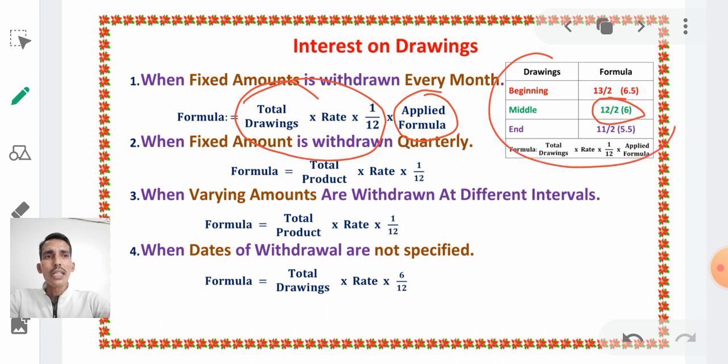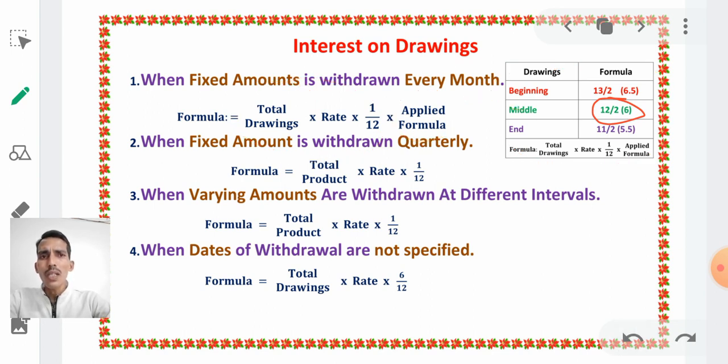This chart is related to the first situation, when a fixed amount is withdrawn every month. Next we will discuss the second situation, when a fixed amount is withdrawn quarterly. In the first situation it is every month, in the second situation every quarter.